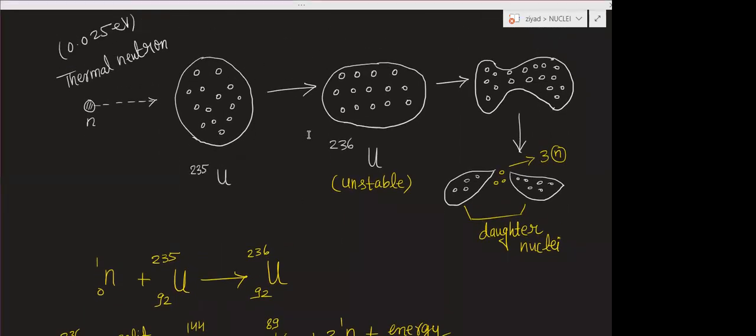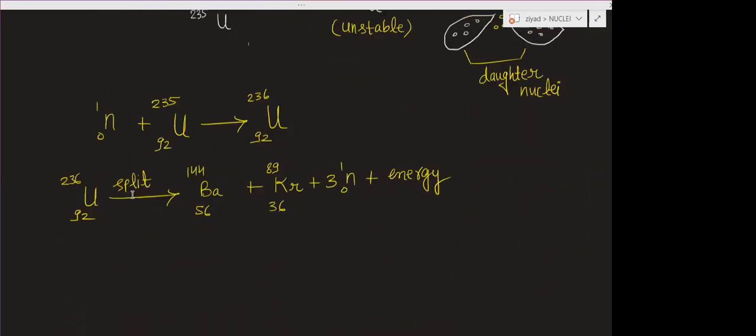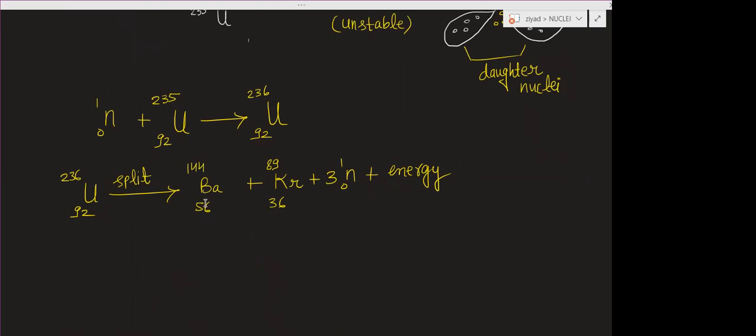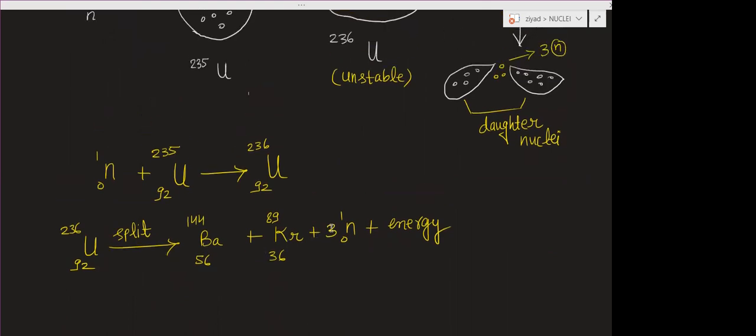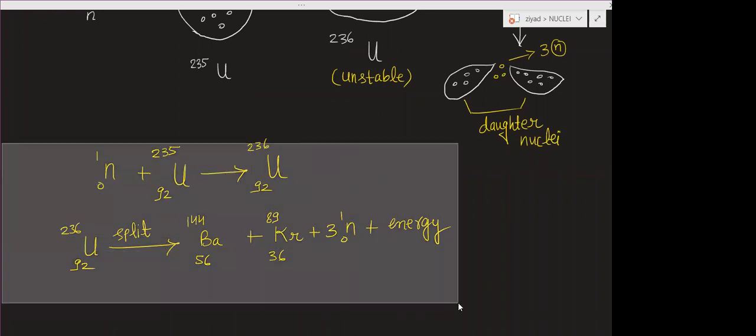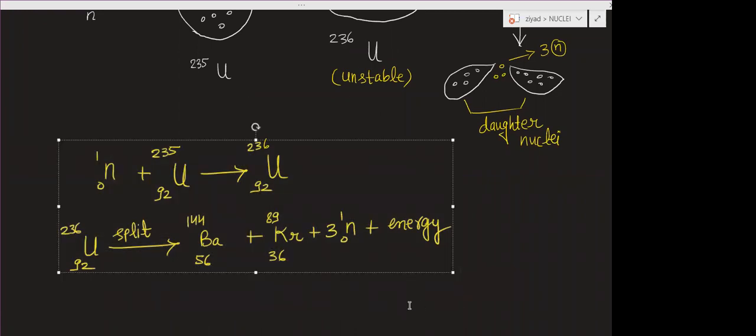Uranium-235 is not splitting; uranium-236 is splitting into barium and krypton, plus 3 neutrons, plus energy. So this is a nuclear fission reaction. In nuclear fission, energy is released and 3 neutrons are also released.